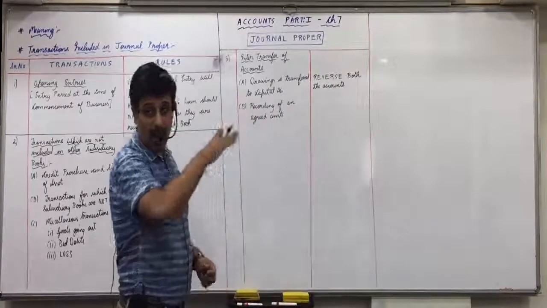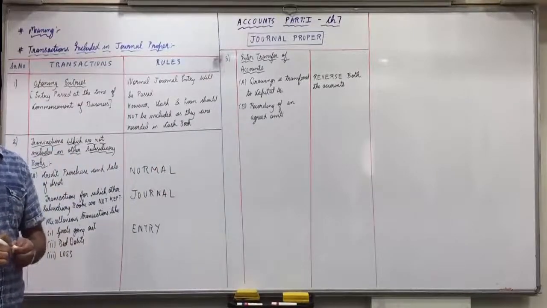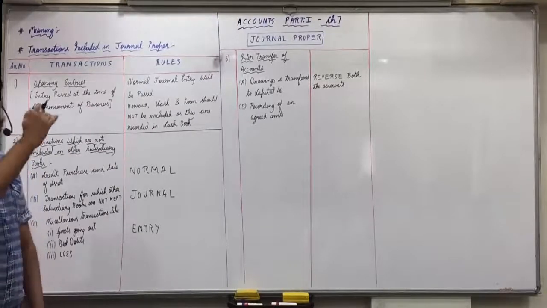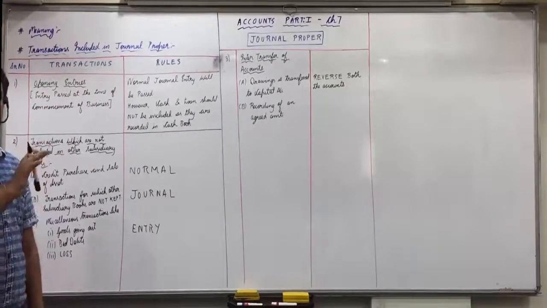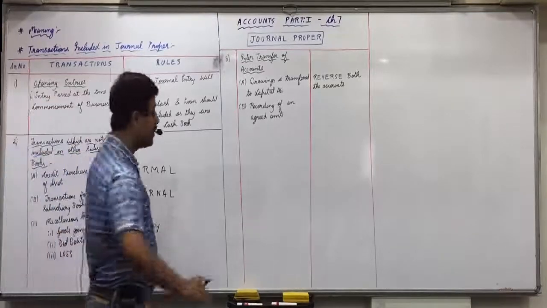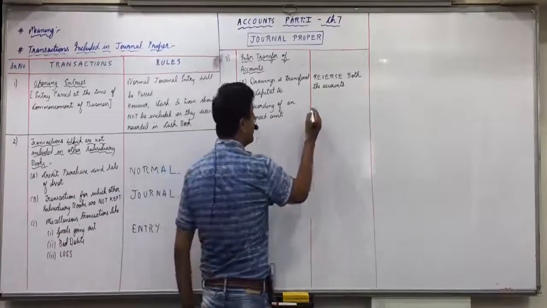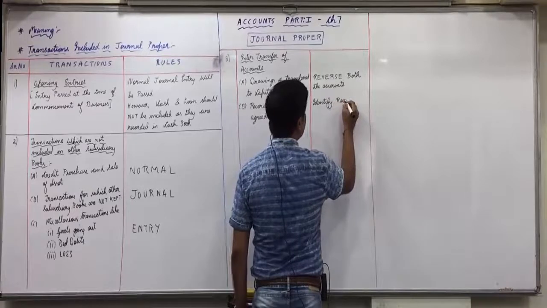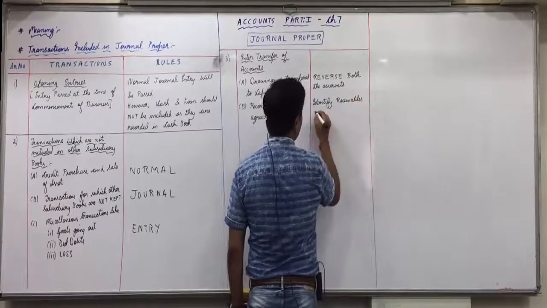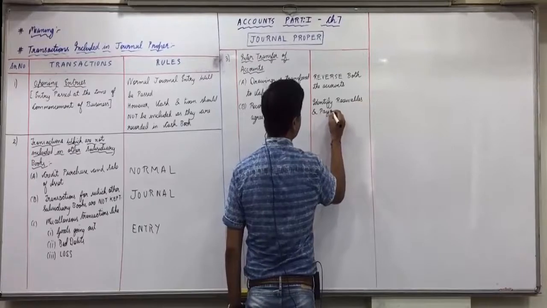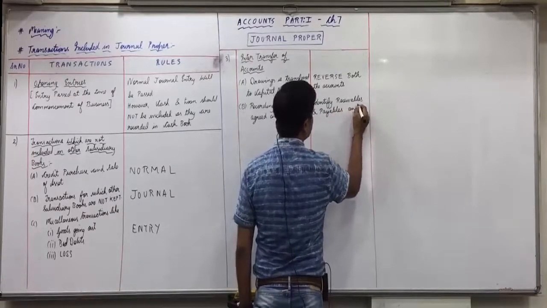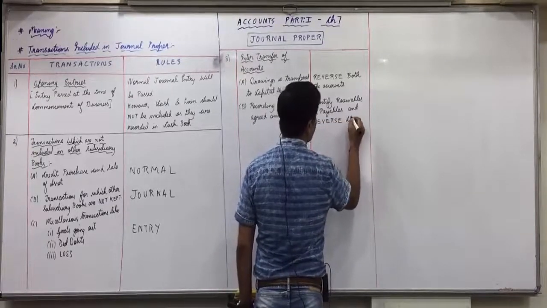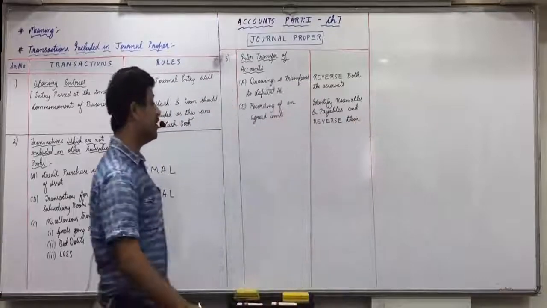Okay, and remember this, now onwards maximum time you will find this feature in the journal, the rule. It is not a normal rule of debit and credit, personal, real and nominal account. After this transaction onwards you will find maximum times we will reverse the things to pass the journal entry. And recording of an agreed amount you will write: identify receivables and payables and reverse them.